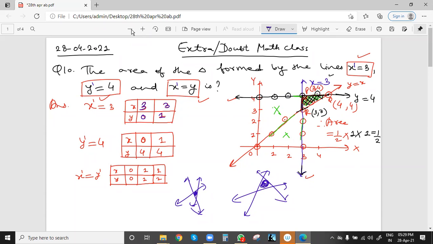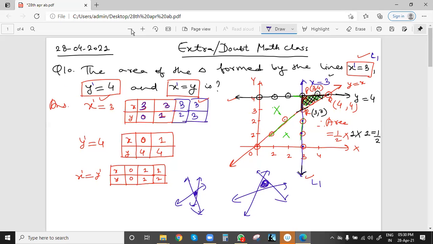So here the points are y0, x3. This is the first point, x3, y0, then x3, y1. We understand the pattern. Next is 3, 2, then the same pattern 3, 3, then 3, 4, 3, 5, 3, 6. We'll join all these to draw a line. Let this line be line L1. We get L1 from x equal to 3 by joining and extending in both directions.